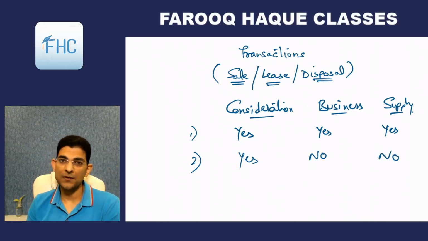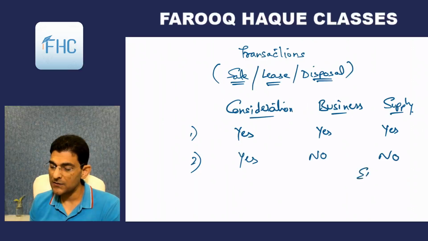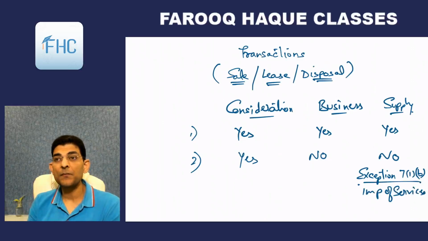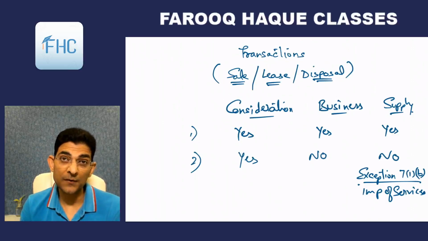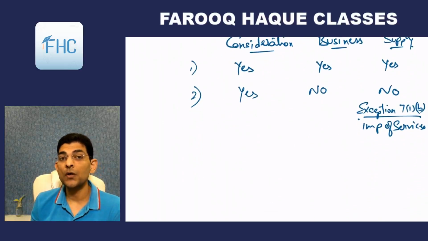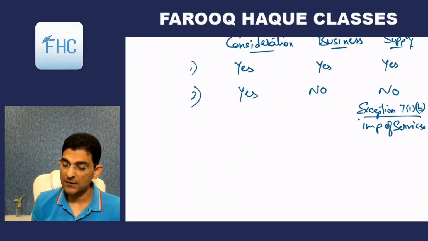But the exception here is 7(1)(b), that is import of services. So in case of import of services, if the consideration is there, then it will be called a supply even if the business is not there. Okay, even if it is not in the course or furtherance of business.